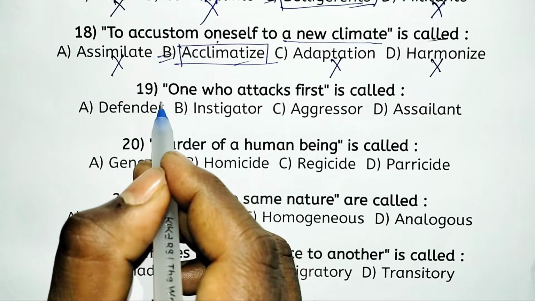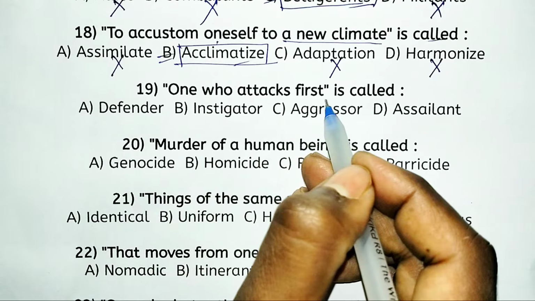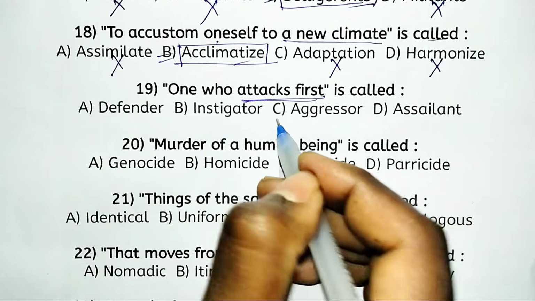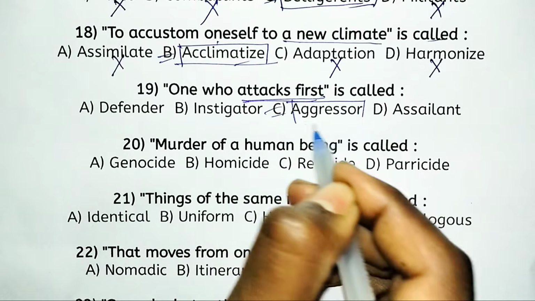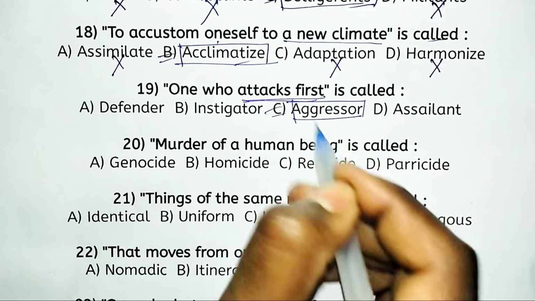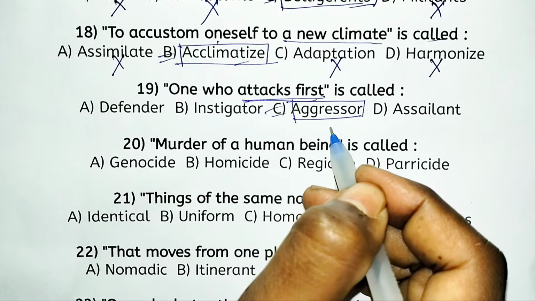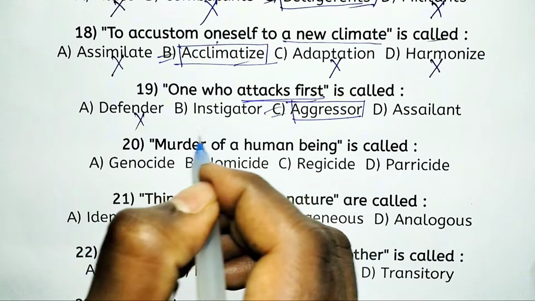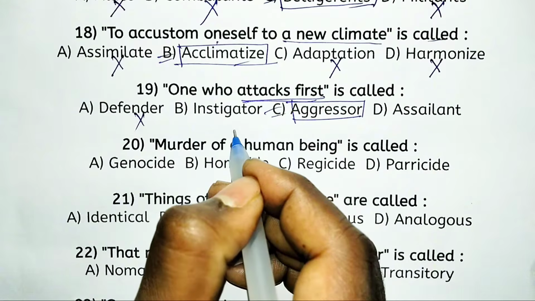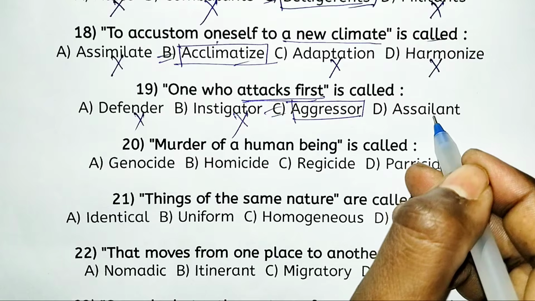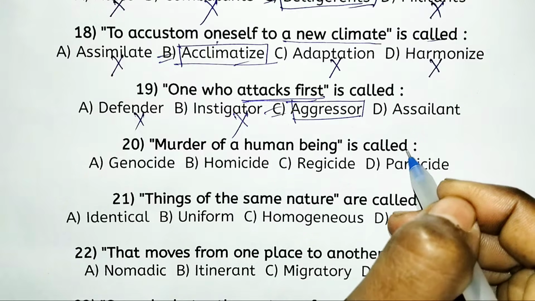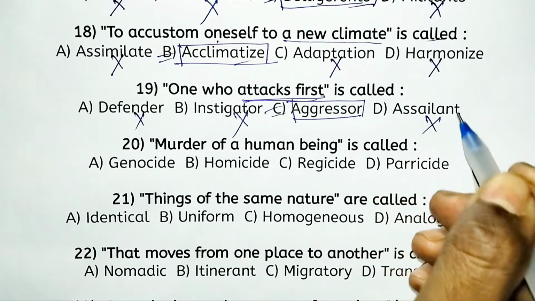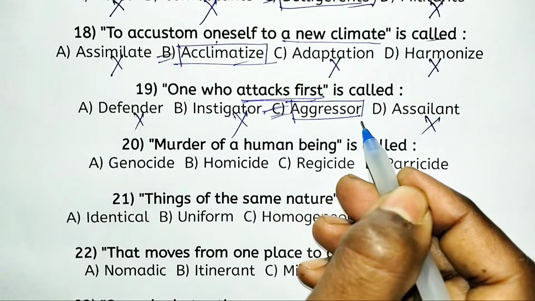Next, 19th, one who attacks first. What is called one who attacks first? Option C, aggressor. Aggressor is the right one-word substitution. Defender is not appropriate. Instigator means one who encourages or provokes others. And assailant suggests an attacker in general. So only option C, aggressor, is the right answer.